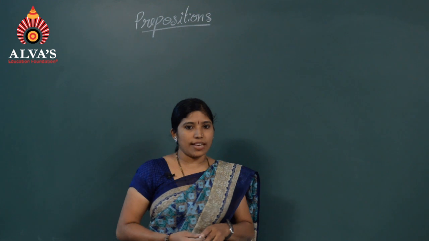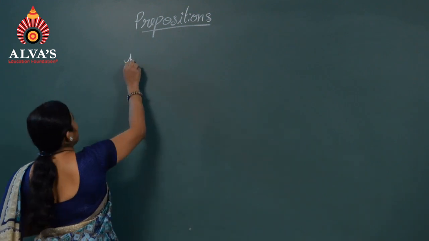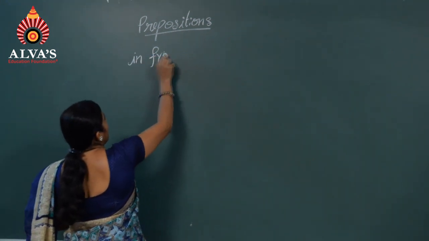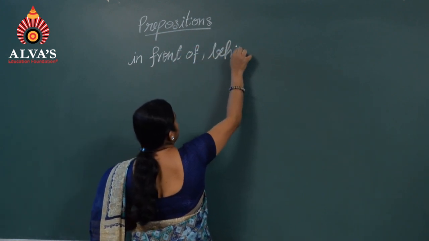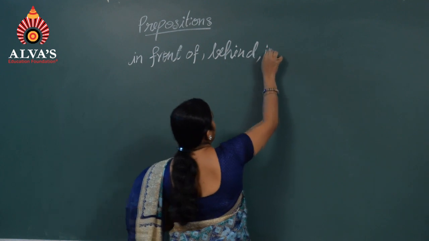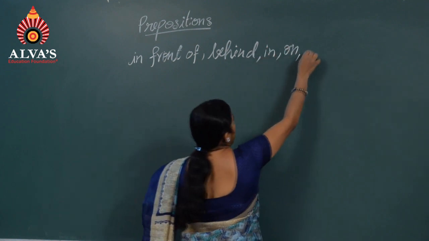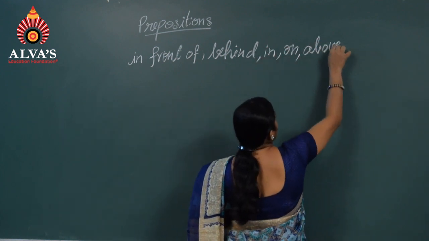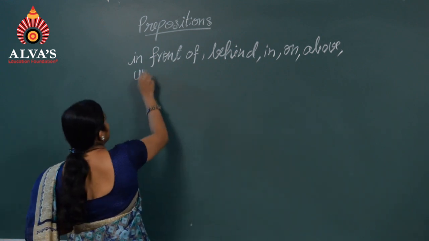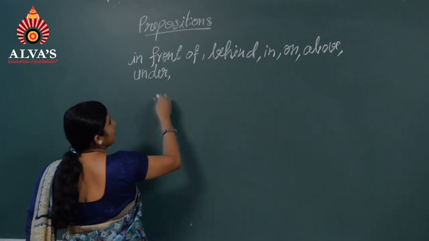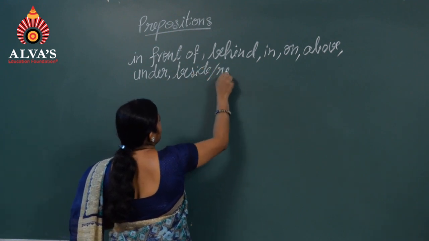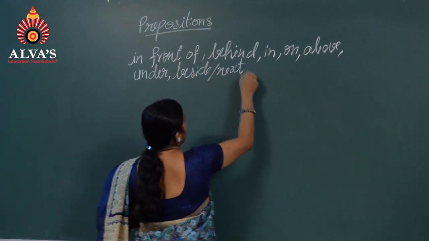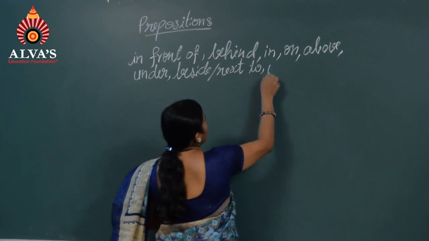There are other prepositions of place such as in front of, behind, in, on, above, under, beside or next to, over.